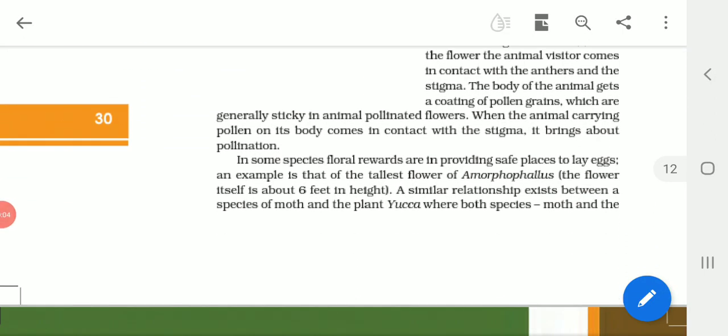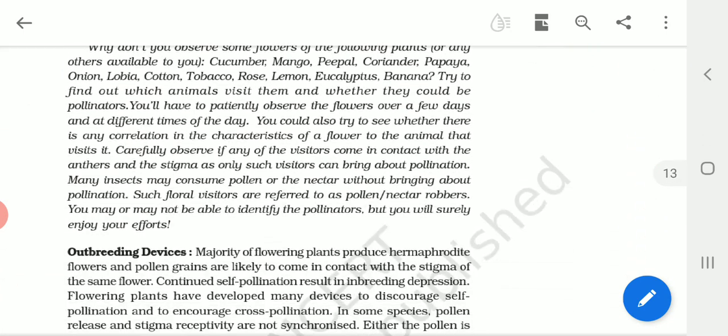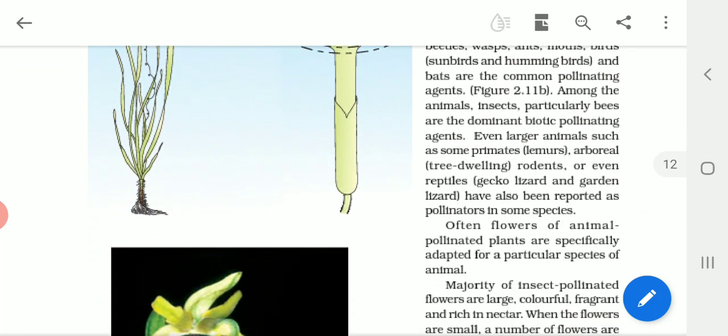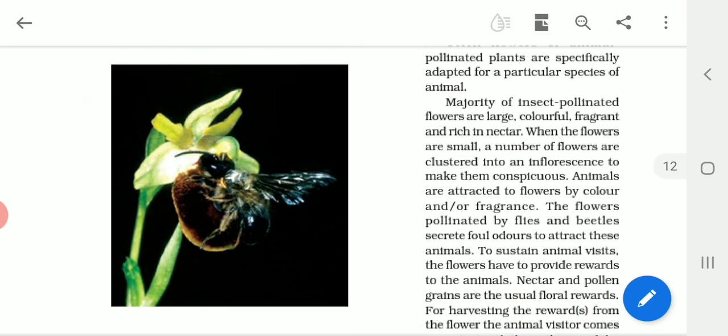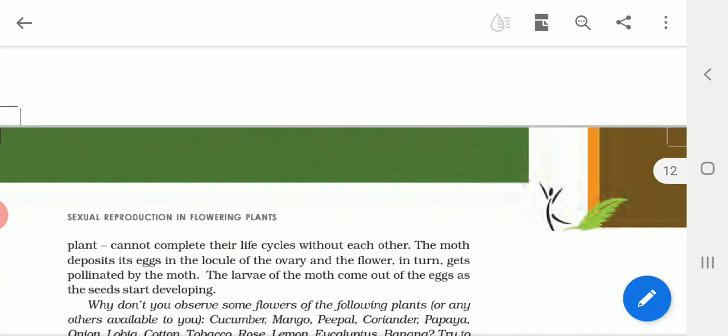Yesterday we have learned the aspects of pollination, right? Followed by different types of pollination depending upon the source of pollen, that is autogamy, followed by geitonogamy and xenogamy, right? And also we have seen how the flowers get pollinated and what are the various agents of pollination. Okay, children. Now, when we look into the devices of pollination, especially autogamy, right.